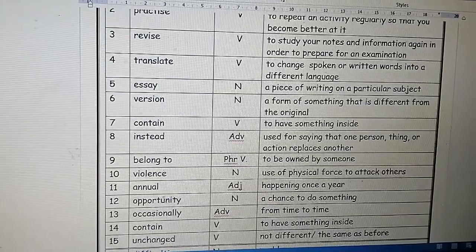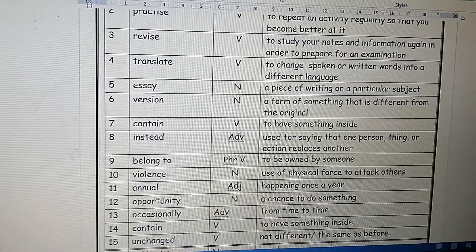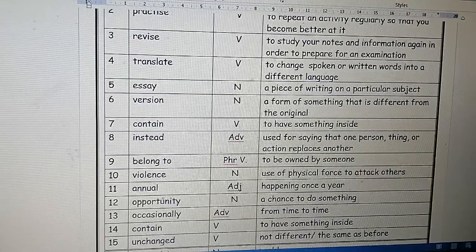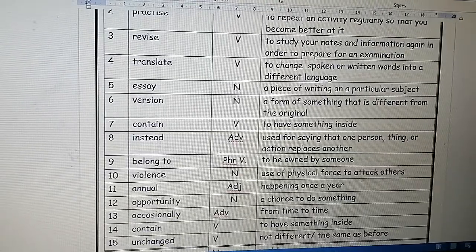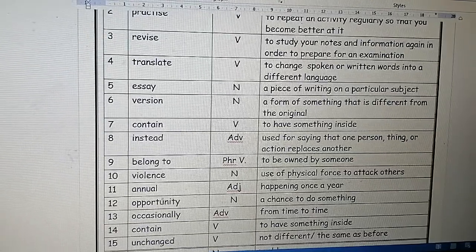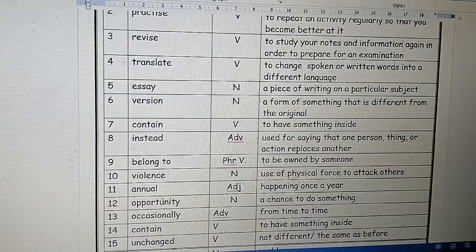Number 9, belong to. It's a phrasal verb, to be owned by someone. Again, belong to, phrasal verb, to be owned by someone. For the last time, belong to, phrasal verb, to be owned by someone.